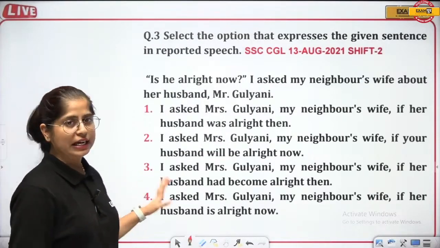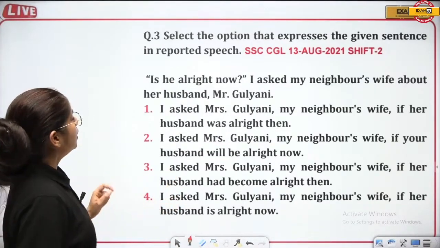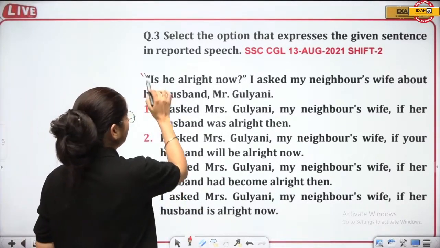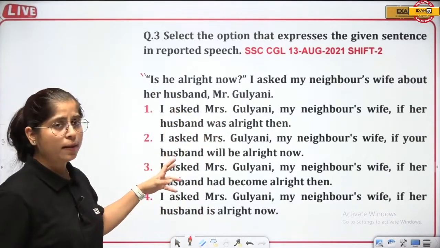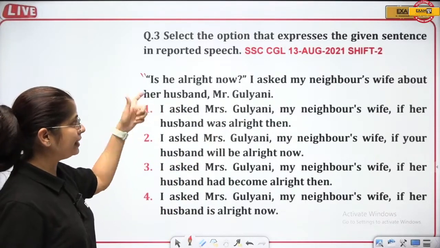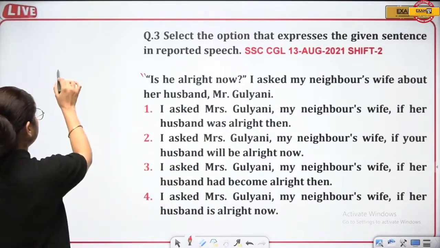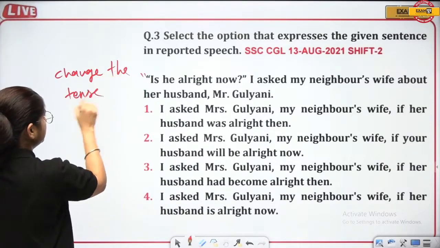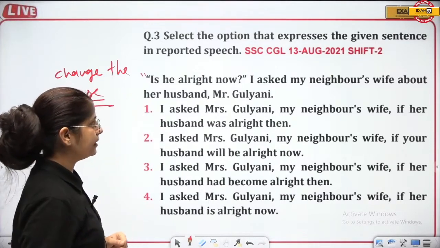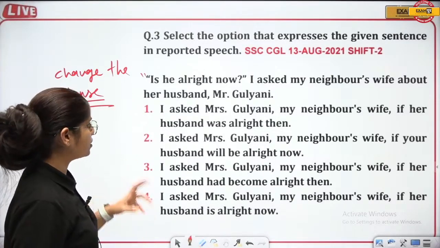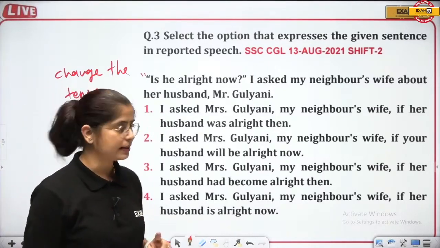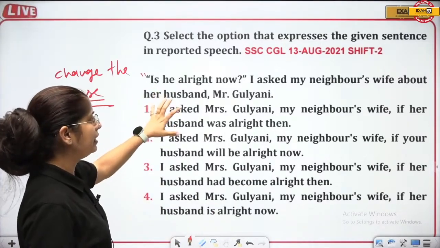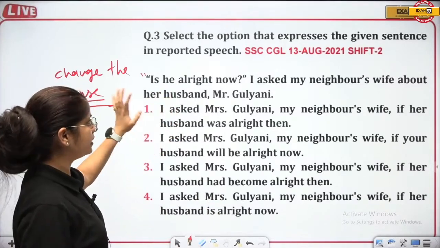Now, this question seems very lengthy, very big, but it is not. Trust me. Select the option that expresses the given sentence in reported speech. Now, this has been given in direct speech. You have to convert it into indirect speech. Whenever you are converting direct speech into indirect, you have to change the tense as per the rule. So, is he all right now? I asked my neighbor's wife about her husband, Mr. Guliani, right? Understand this one. Is he all right now? What tense is it given in here? This is in present tense, right? Is he all right now?